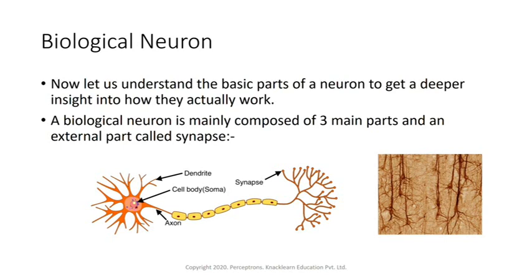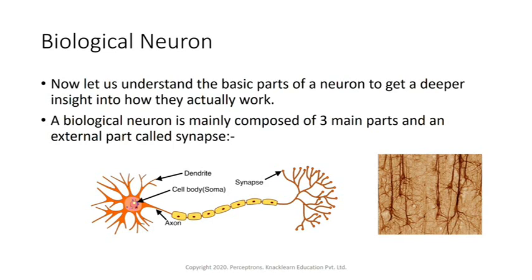The main two things here are the dendrite, which takes the input, and the soma, which is responsible for processing those input signals. The axon is responsible for carrying those processed signals from one neuron to other relevant cells, and the synapse is nothing but a connection between the axon and other neurons' dendrites. It is just the output which will be connected to other dendrites.